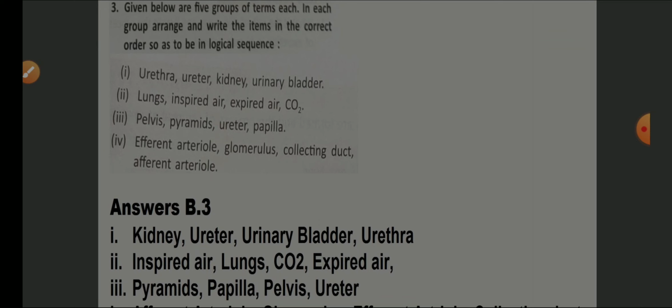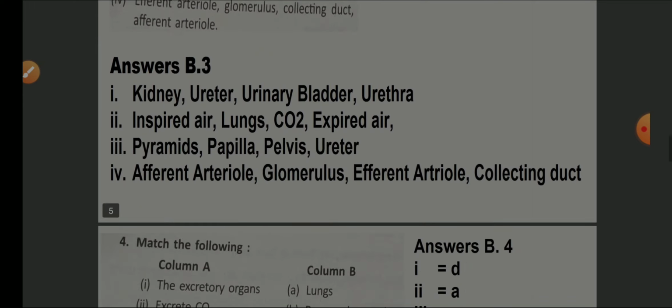Lungs, inspired air, expired air and carbon dioxide. Here first of all inspired air, then in the lungs gas exchange takes place, so it produces carbon dioxide and then gives expired air. Pelvis, pyramids, ureter, papillae. First of all pyramids, then papillae, pelvis and then ureter. Afferent arteriole, glomerulus, efferent arteriole, collecting duct. First is afferent arteriole, then glomerulus, then efferent arteriole and the last one is collecting duct.